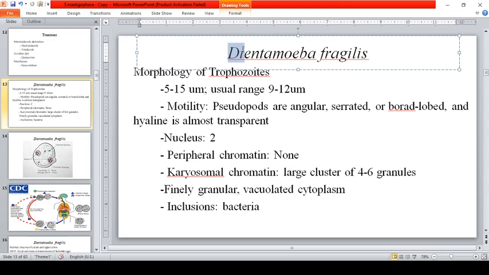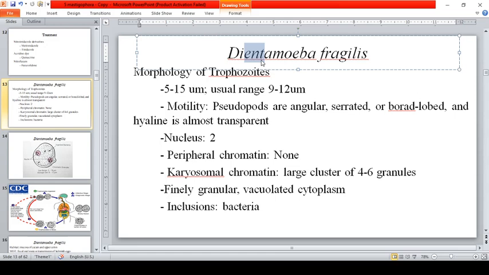Okay, so from its name, guys, di means two nuclei. Ent means it is found in the enteric environment, where the organism is found. Of course, ameba, because this is also an ameba. And fragilis, the species name fragilis refers to the fact that this is a fragile parasite.